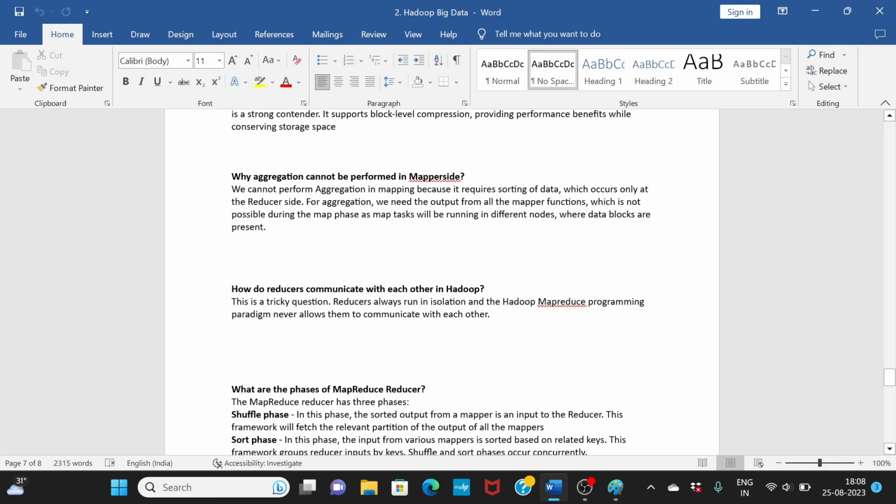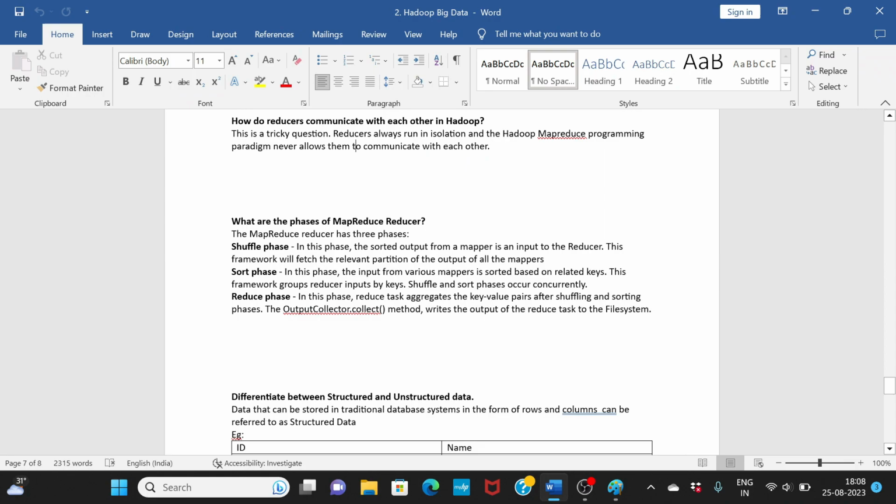How do reducers communicate with each other in Hadoop? It's a very tricky question. The answer is that reducers do not communicate with each other. Reducers always run in isolation, and MapReduce programming never allows them to communicate with each other. So, a very tricky question.